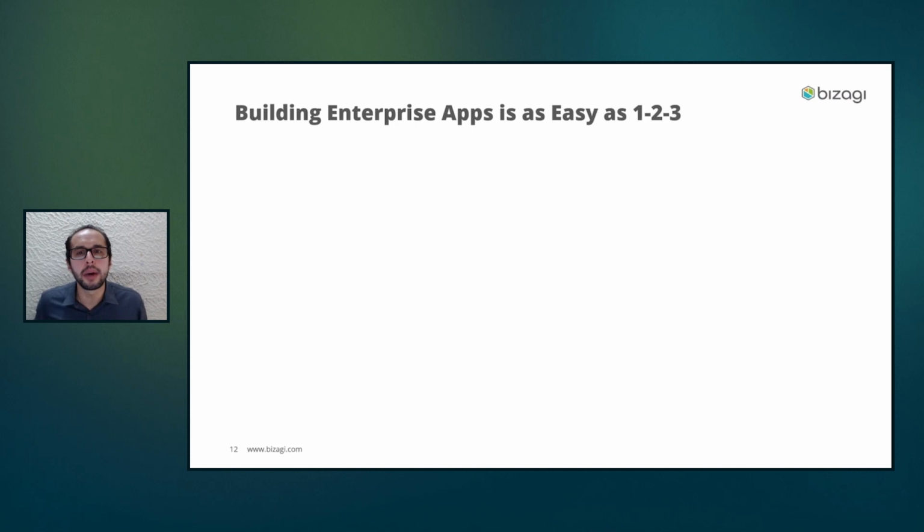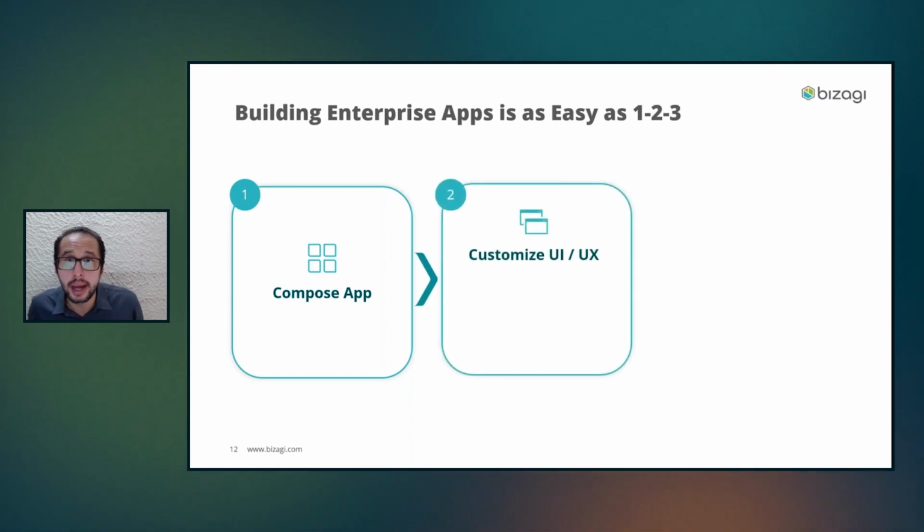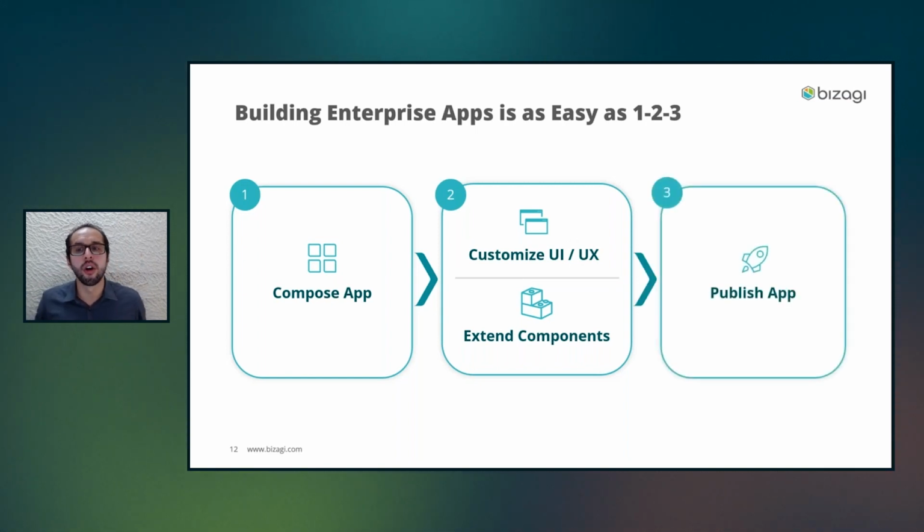And that's when we came up with this. So now what we want is that every single time you want to create an app, it's going to be as easy as 1, 2, 3. The first step will be to compose the app. The second one will be to customize the UI and extend components. I'm going to get into more detail about why step 2 has these two possibilities. And the third one is just to go and publish the app. 1, 2, 3, and with that, you will have applications ready to use and ready to run.